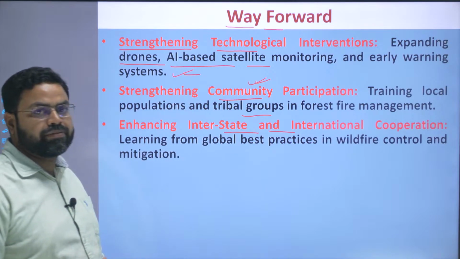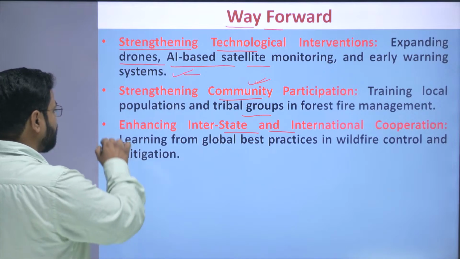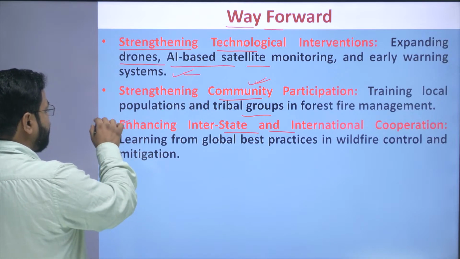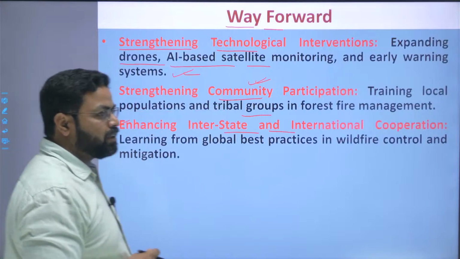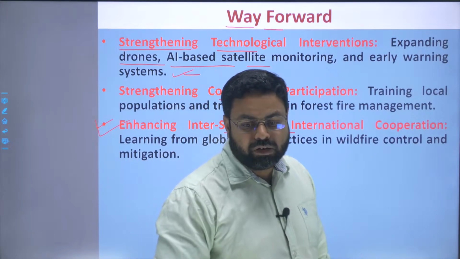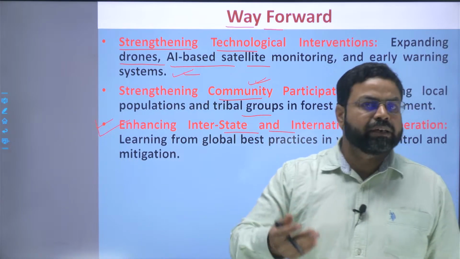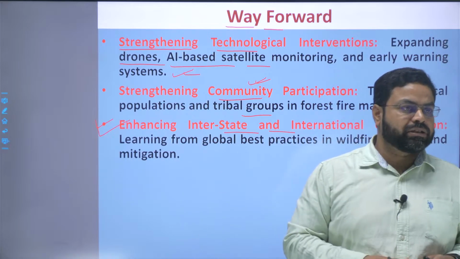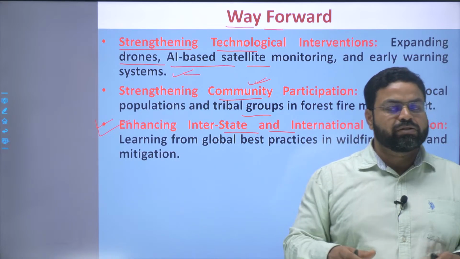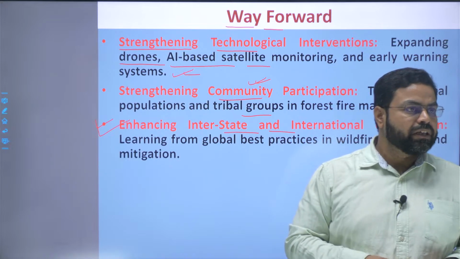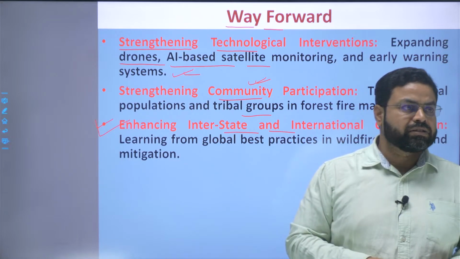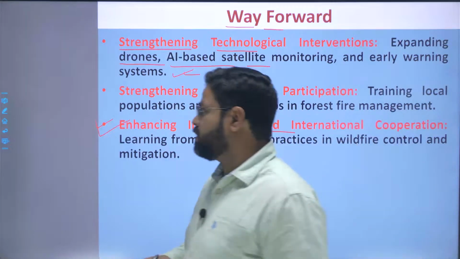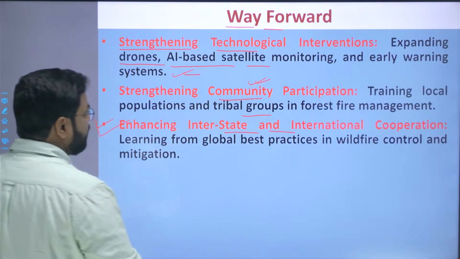So again, this is a very good way to reduce the occurrence of the forest fire, because the forest fires are not limited to any particular state, and also they don't know the state boundaries or the political boundaries, right? So the interstate cooperation will be beneficial. So if there is an actual occurrence of the forest fire in any state, then that should be informed to the neighboring states or the contiguous states, so as to reduce the damages.